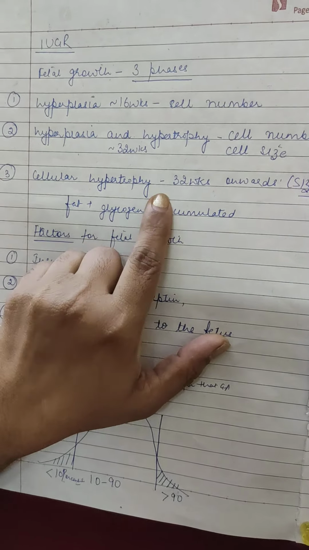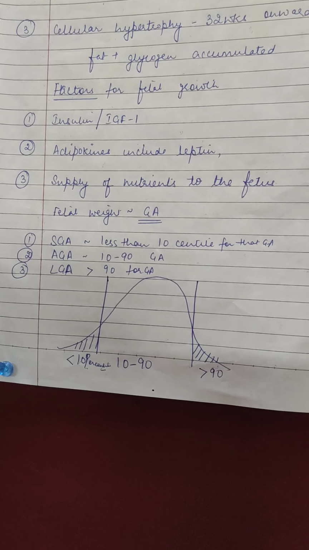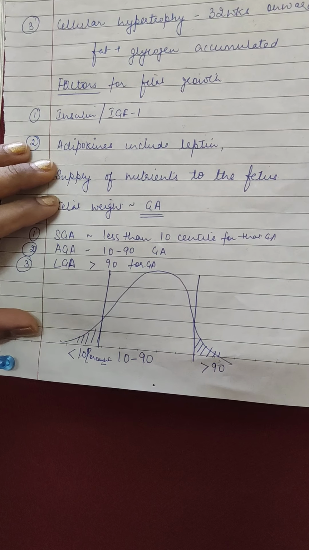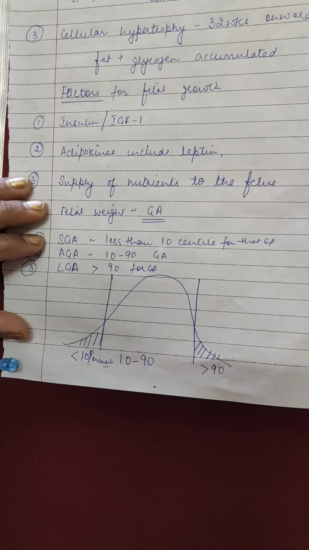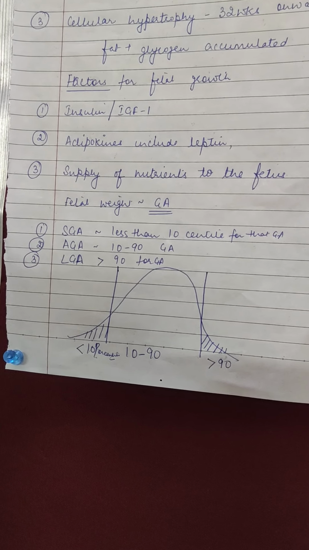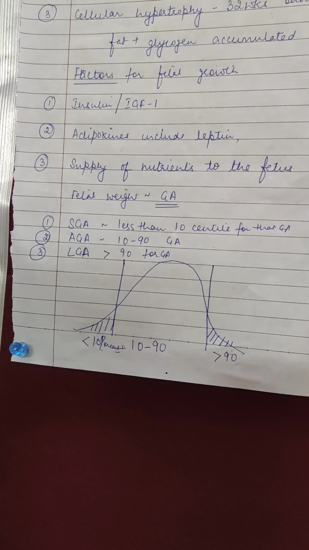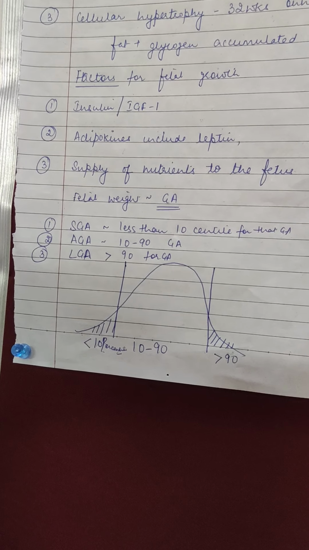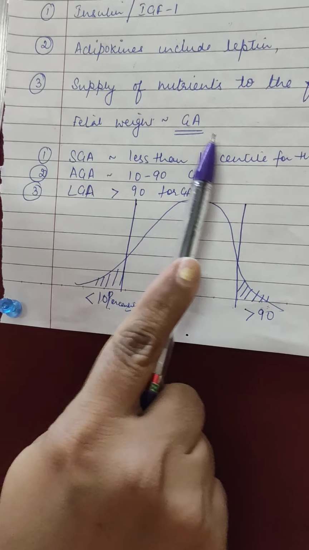Now what are the factors which are responsible for fetal growth? In general, there are many hormonal effects, for example insulin and insulin-like growth factor 1. It plays a very important role in the distribution of fat and the fetal weight. Then hormones like adipokines and leptins also play an important role, and the supply of nutrients to the fetus in the form of glucose, amino acids and oxygen, which is needed for the growth of the fetus. These are important factors which are responsible for what the growth will be and how the growth will be of the fetus.